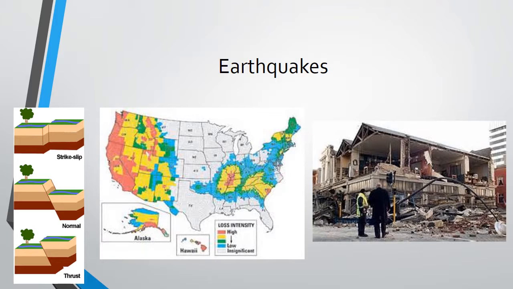Now these various earthquakes can cause different amounts of damage and their different pressure. This is a picture of the United States and how strong these earthquakes can actually be. The intensity of the red are a lot more than, say, this grayish color right in the middle. The grayish color really have insignificant earthquakes, and this is a very big damage from an earthquake. We can see the whole side of the building there is damaged.